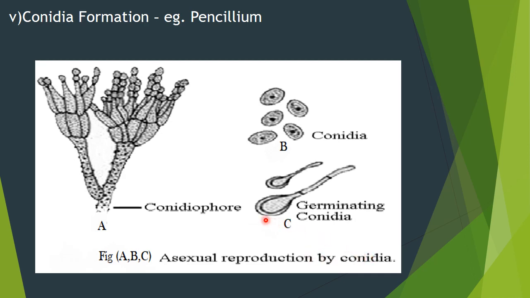Now children, we have seen different types of asexual reproduction in lower organisms. We have to study how reproduction happens in higher organisms, higher plants. That will be in the next video.